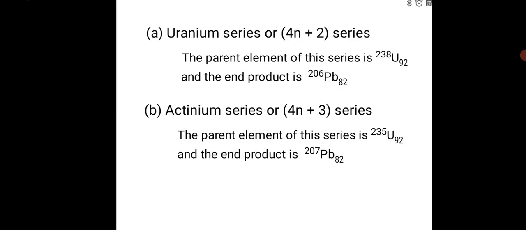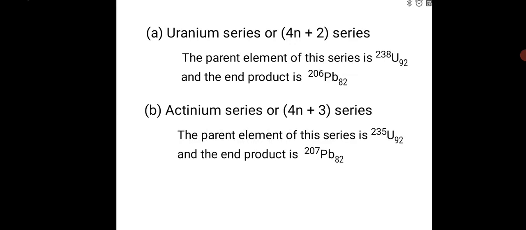It undergoes decay or disintegration, which gives daughter nuclides, and the stable end product is lead 206. This series is also known as 4n plus 2 because the elements of this series have masses in integral multiples of 4 plus 2. See, this is the uranium series.